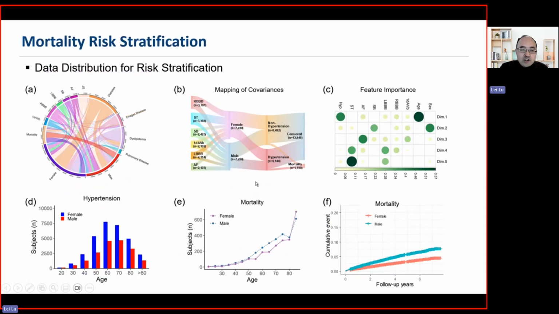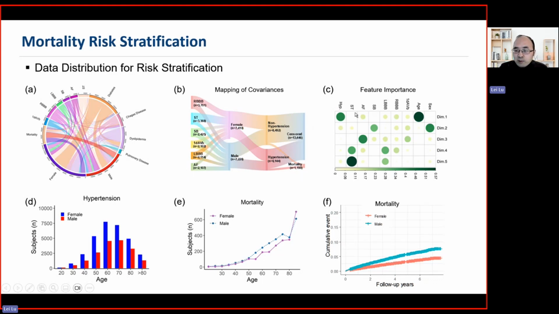And finally, I show you the result for the mortality risk stratification. These are different plots exploring the data distribution, and this figure I just showed you shows an interconnection of different variables. This is a mapping of different currents. For example, here are different types of arrhythmias, and then female and male, and then the flow goes to hypertension, and finally links with mortality.